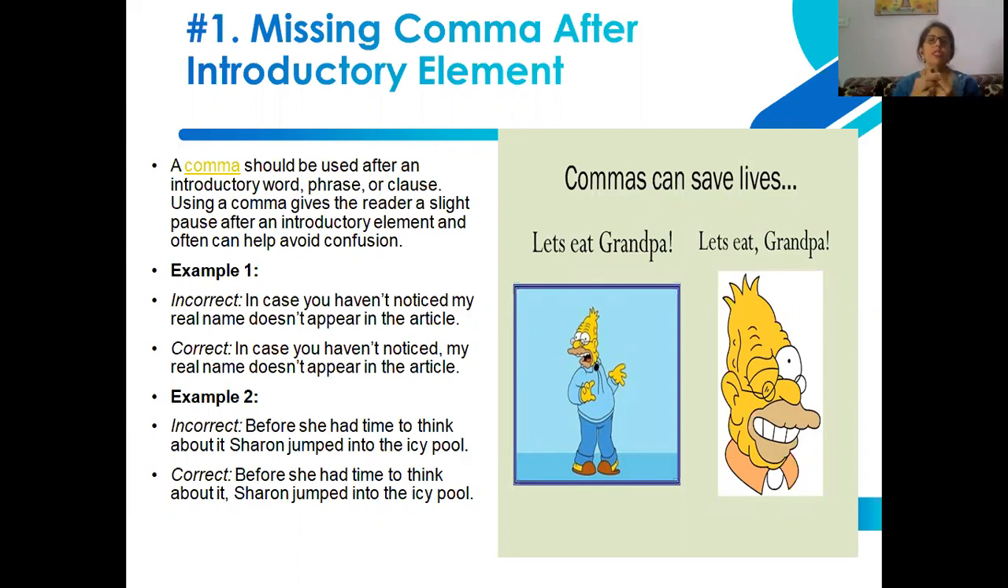A comma should always be used after an introductory word, phrase, or clause. Using a comma gives a little pause after an introductory element, and that helps us avoid a certain type of confusion that may be created if we are not using a comma. How can we commit this sort of error? Just let's see this picture where you see "let's eat grandpa."